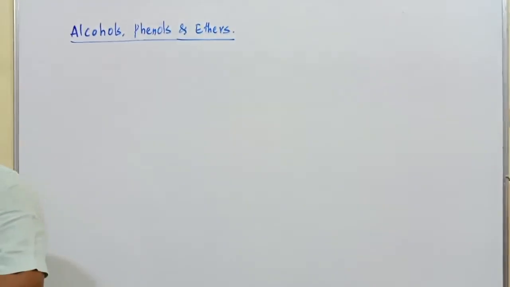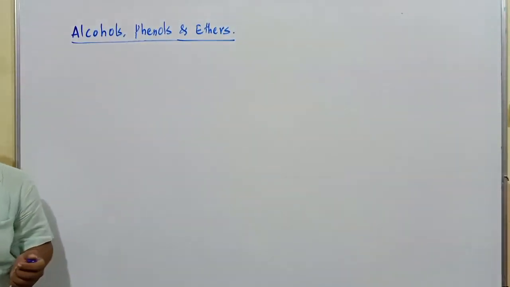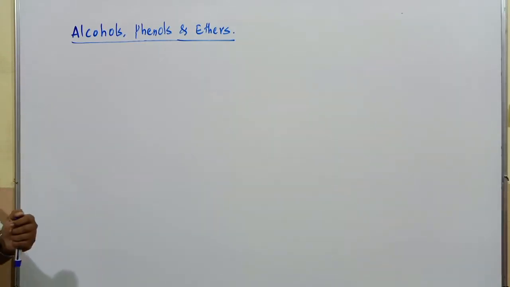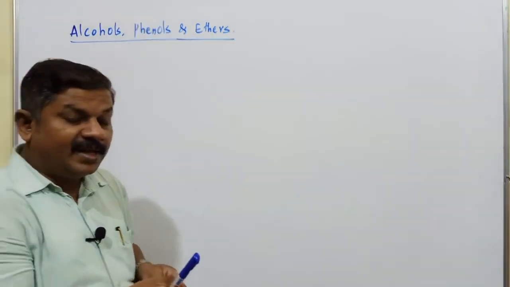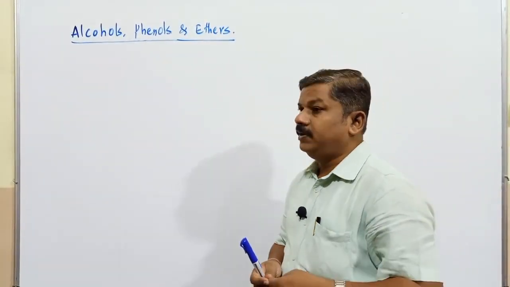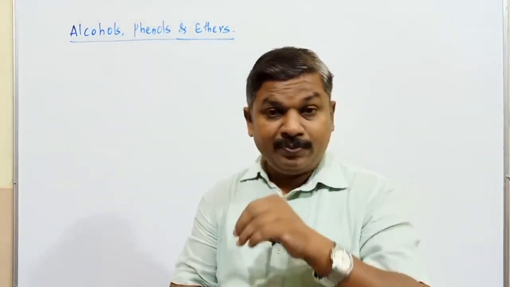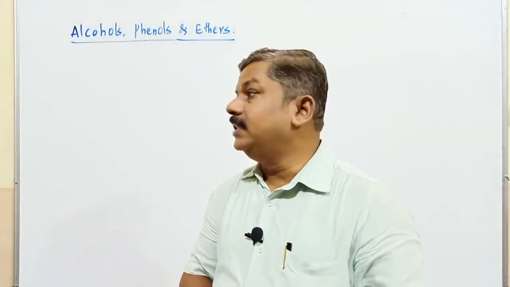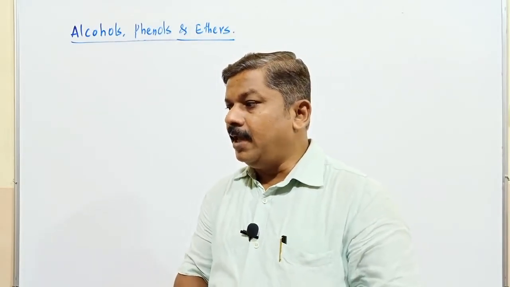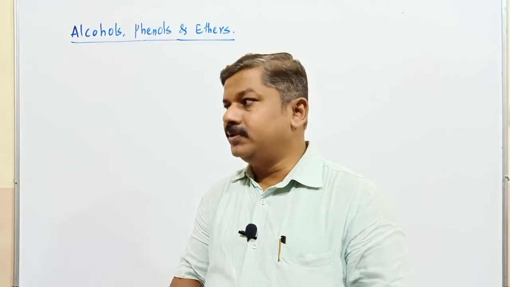In this topic, we have to discuss many properties, starting with the introduction of these compounds, alcohols, phenols, ethers, and the classification of this class of compounds, how alcohols, phenols as well as ethers are classified. Next is the nomenclature of alcohols, phenols and ethers: how to write the IUPAC name. After that, the type of isomerism exhibited by these compounds in brief.